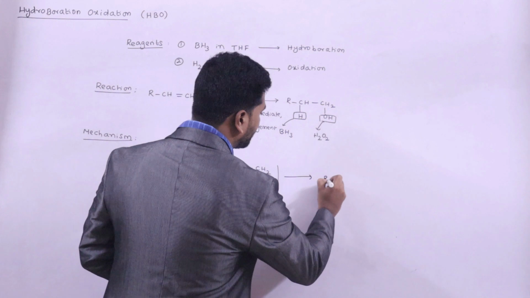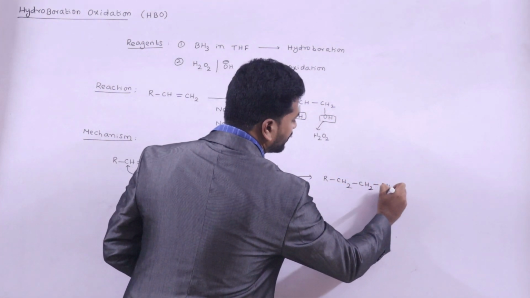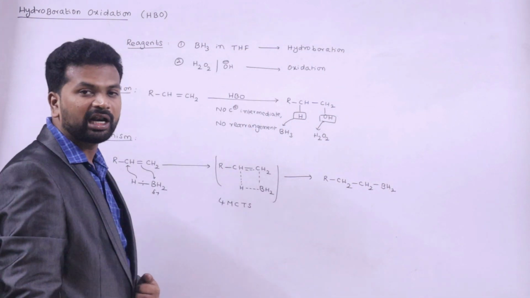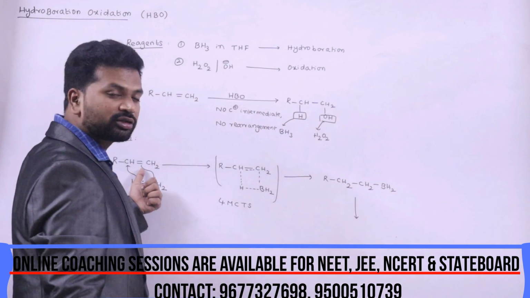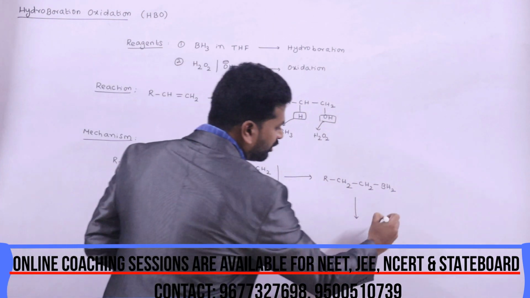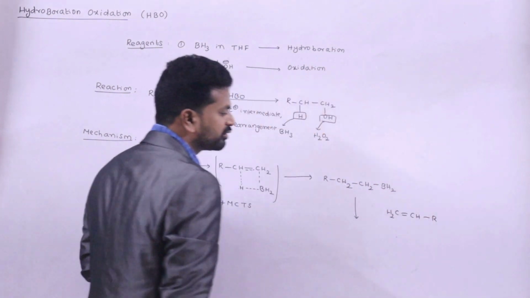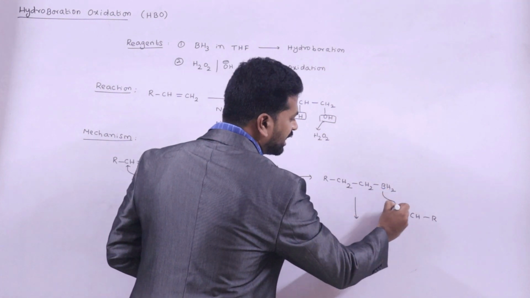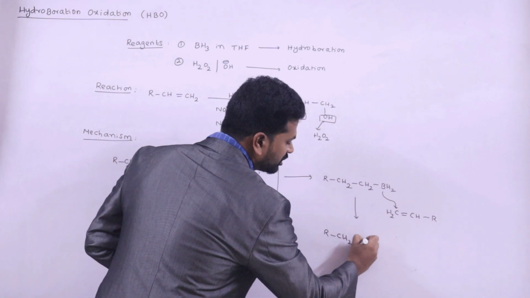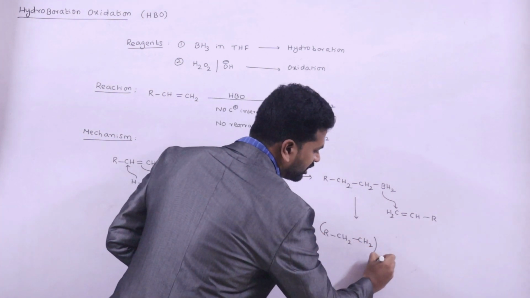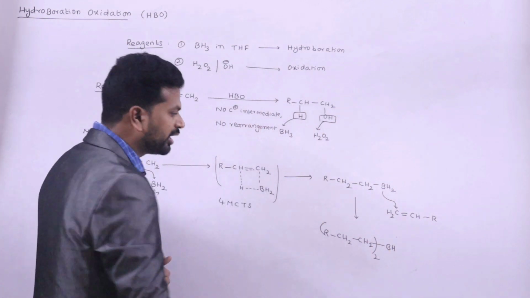So here now we are going to get RCH2CH2BH2. This we will call an alkyl borane. Now again in the presence of one more molecule of alkene, we will have CH2 double bond CH single bond R. So now again what will happen? Boron will attack this carbon. We are going to get (RCH2CH2)2BH. So this is nothing but dialkyl borane.